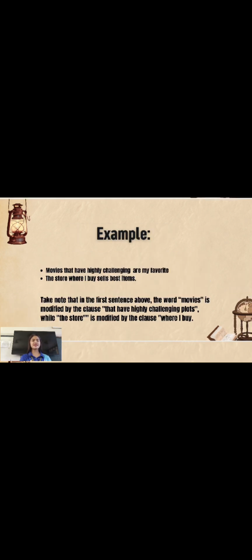Examples: movies that have highly challenging plots are my favorite. Another example: the store where I buy sells the best items. Take note that in the first sentence above, the word movies is modified by the clause that have highly challenging plots, while the store is modified by the clause where I buy.